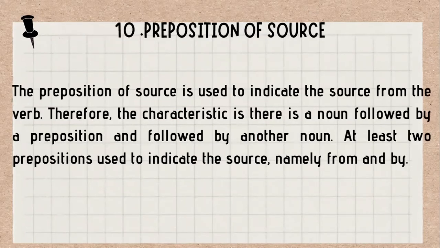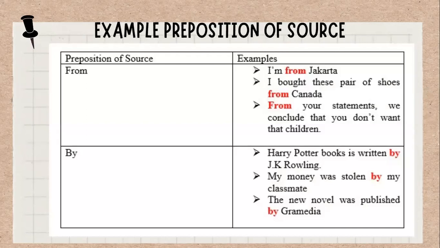The next is prepositions of source. The preposition of source is used to indicate the source from the verb. Therefore, the characteristic is that there is a noun followed by a preposition and followed by another noun. At least two prepositions are used to indicate the source, namely from and by. For example, for from: I'm from Jakarta. Next, I bought this pair of shoes from Canada. Or, from your statements, we conclude that you don't want the children. And for the preposition of source by, for example: Harry Potter books are written by J.K. Rowling. Next, my money was stolen by a classmate. And the last, the new novel was published by Gramedia.